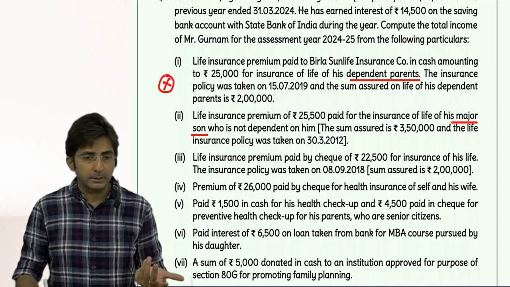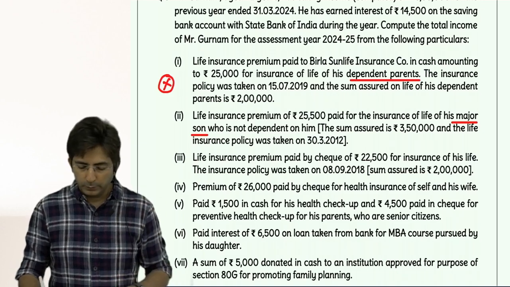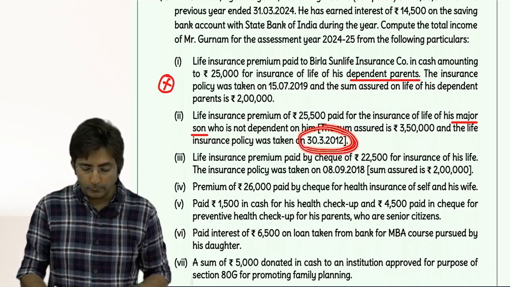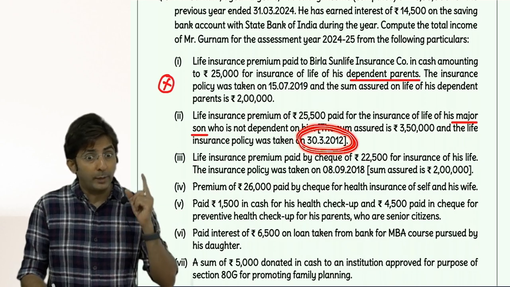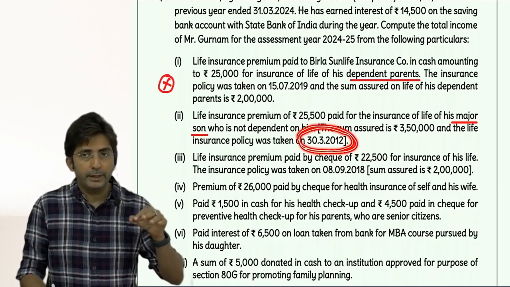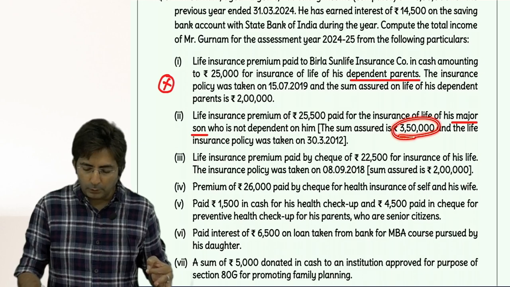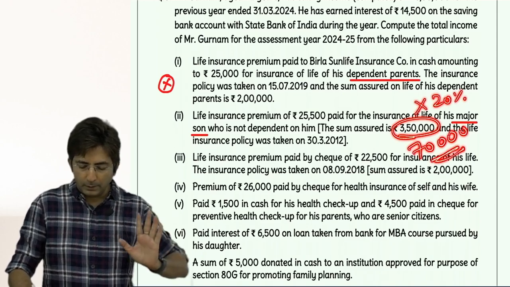Either 20% or 10% depending upon the 1/4/2012 date. So here the policy is taken when? 31st March 2012. That is, it is before 1st April 2012. So 20% will be the limit. 20% of sum assured. Sum assured is 3,50,000. 20% of that comes to 70,000. So maximum 70,000 is allowed.